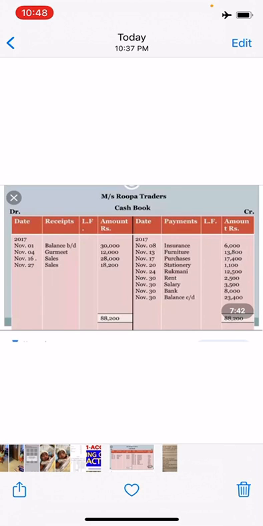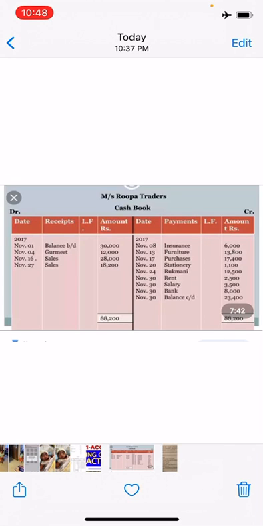In the cash book also you have 2 types. First is the single column cash book. What is the single column cash book? The single column cash book records all the cash transactions of the business in chronological order, a complete record of cash receipts and cash payments. When all the receipts and payments are made in cash by a business organization only, the cash book contains only the amount column on each, that is the debit and credit side.